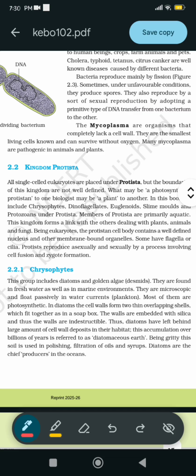In diatoms, the cell wall forms two thin overlapping shells which fit together as in a soap box. The walls are embedded with silica and thus the walls are indestructible. Thus, diatoms have left behind large amounts of cell wall deposits in their habitat. This accumulation over billions of years is referred to as diatomaceous earth. Being gritty, this soil is used in polishing, and filtration of oils and syrups. Diatoms are the chief producers in the oceans.